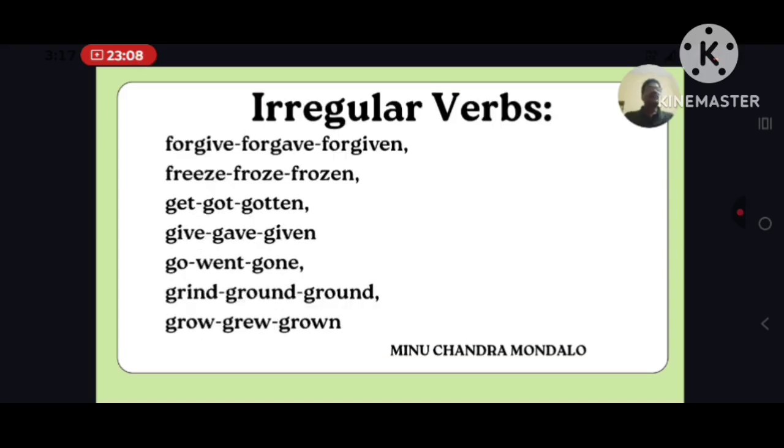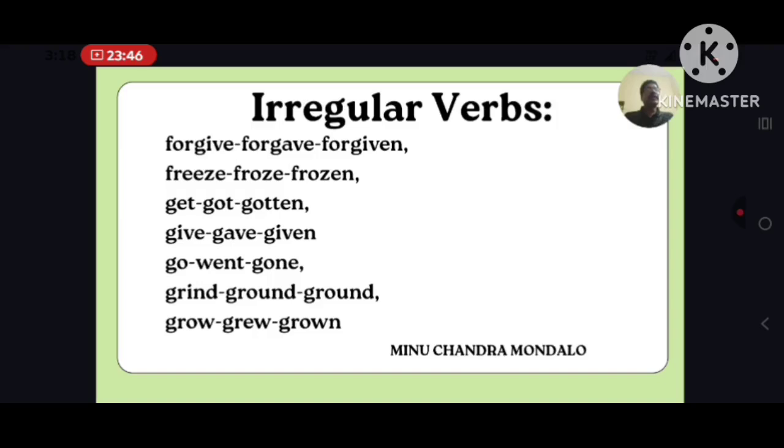Let us know other irregular verbs. Forgive, forgave, forgiven. Freeze, froze, frozen. Get, got, gotten.